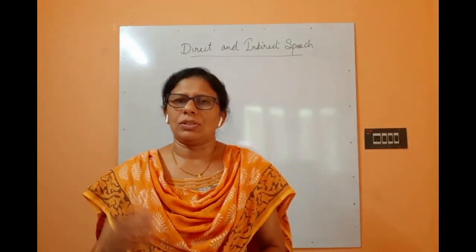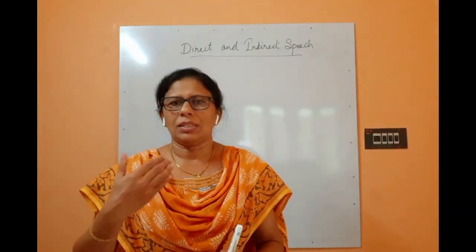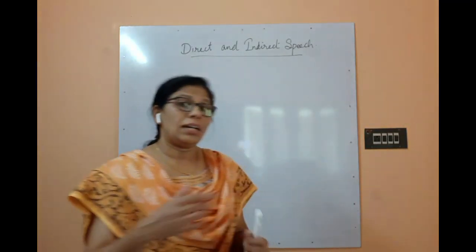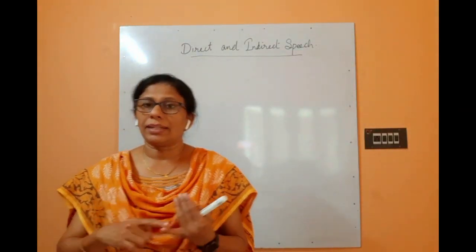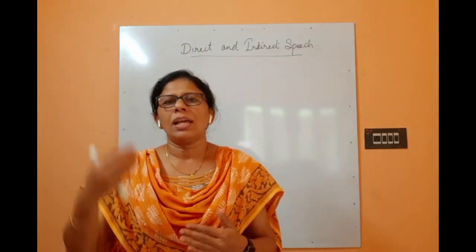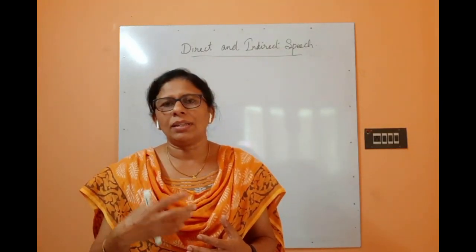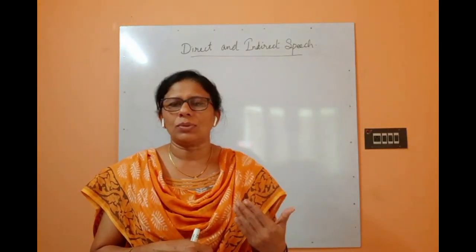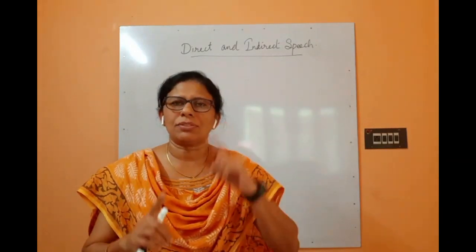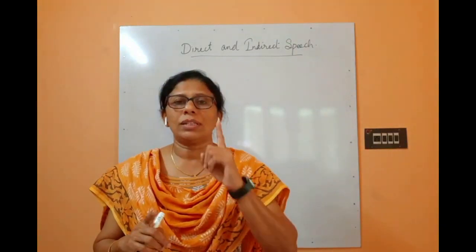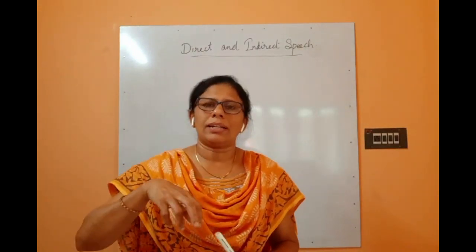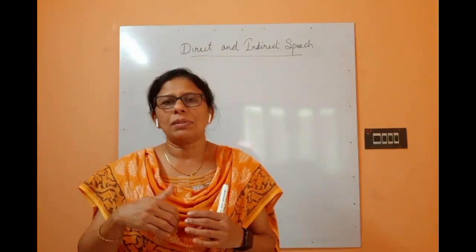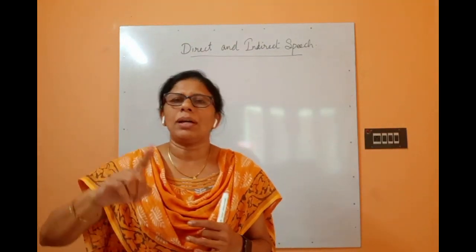You know that in direct speech, when we say something to a person, the speaker and the listener will be involved. Direct speech means the speaker is saying something to the listener, and the listener is listening. That is called direct speech. So only two persons, the first person and the second person, are involved in direct speech. But in indirect speech, what is told by the first person, the meaning of that speech is conveyed to the third person by the second person.